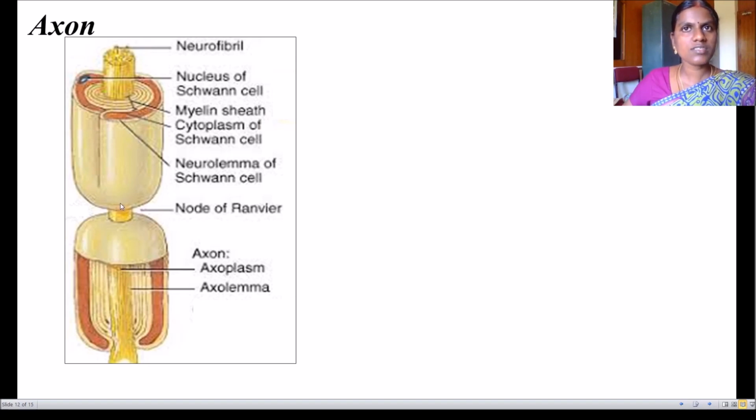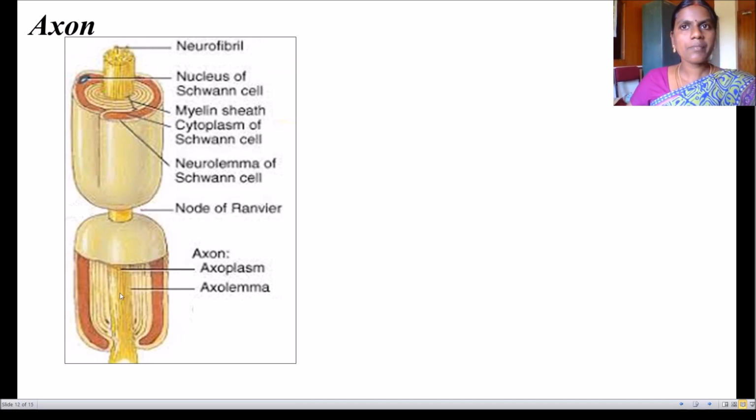And if you see this longitudinal section, you can notice the axoplasm. The center portion is the axoplasm and the outer portion is the axolemma. Again, the myelin sheath is covered by Schwann cells. Here, the myelin sheath is covered by the Schwann cell. Schwann cells are otherwise called neurolemma.